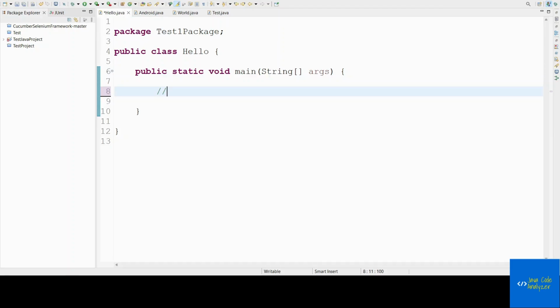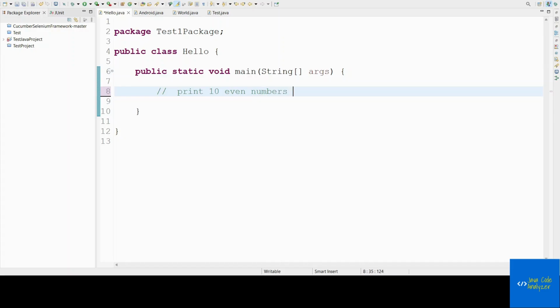So let me try to create one situation. Suppose we have to print 10 numbers. Let us consider 10 even numbers.